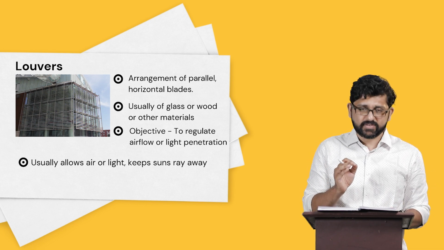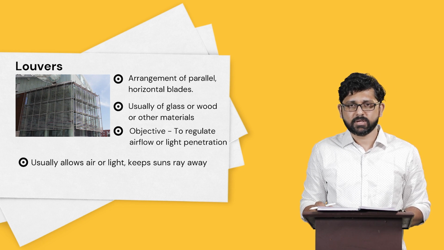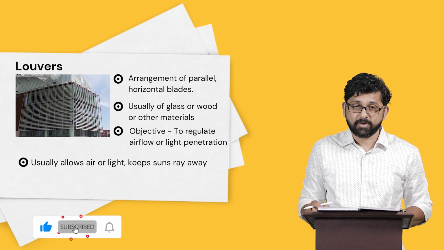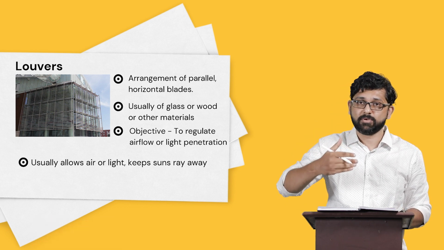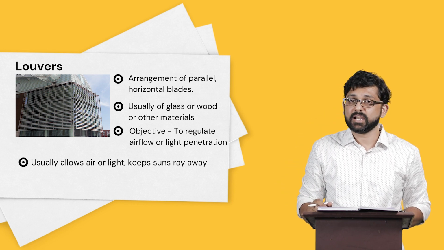The basic objective is to regulate the airflow or light penetration. So usually it permits the airflow or the entry of light. But it also ensures that the direct sunlight that's coming is completely blocked. Because if we don't block that, our buildings would start acting like a glass house.